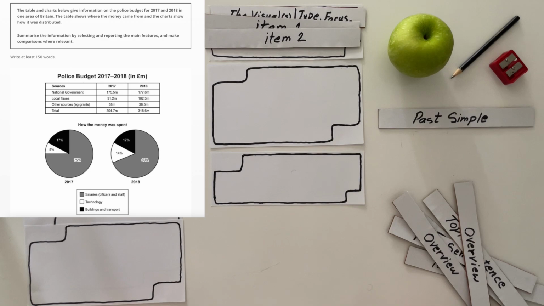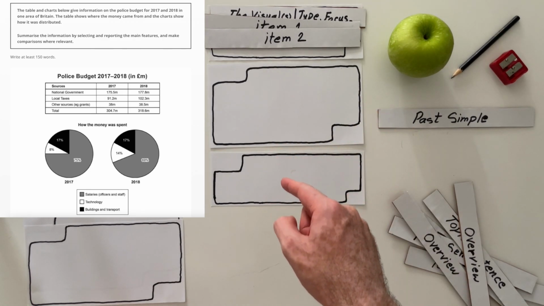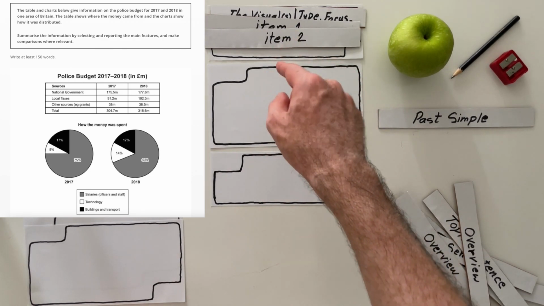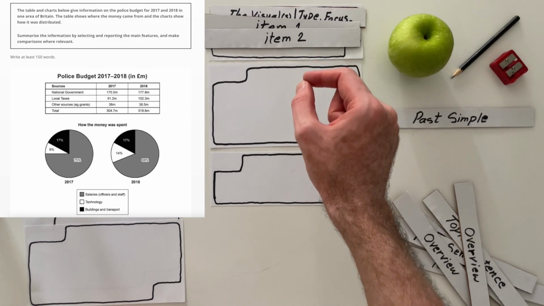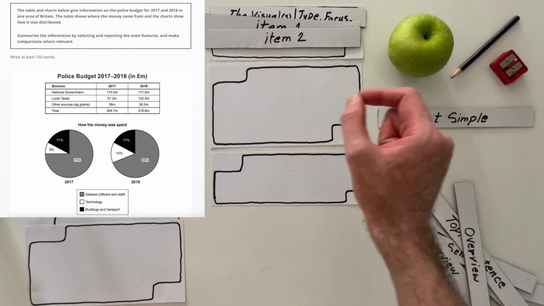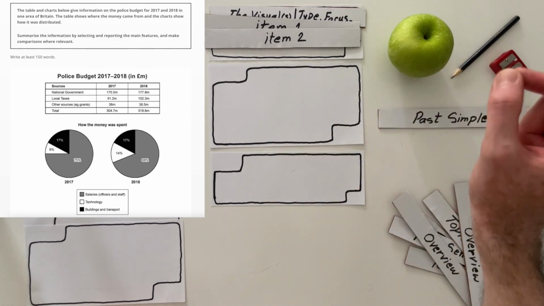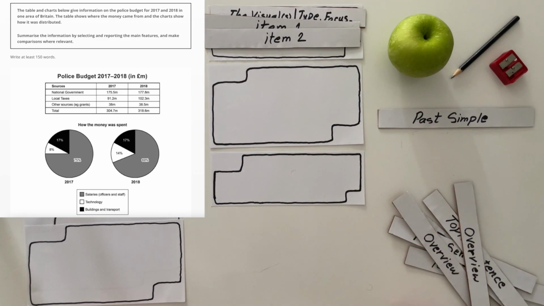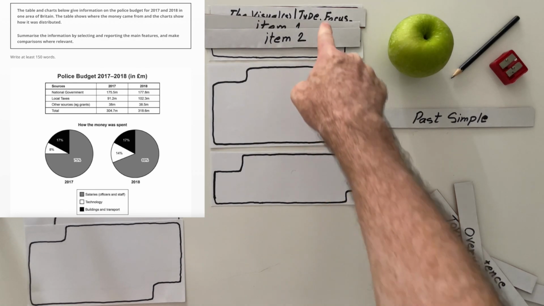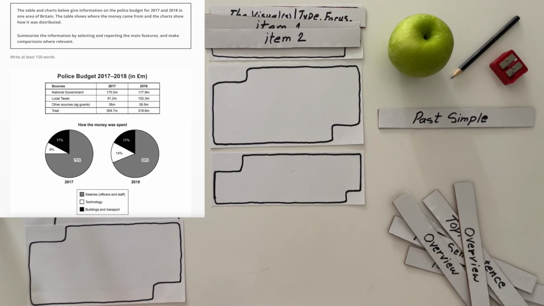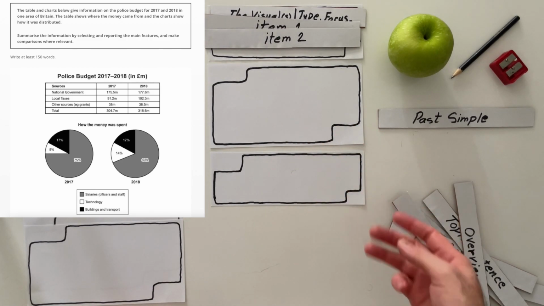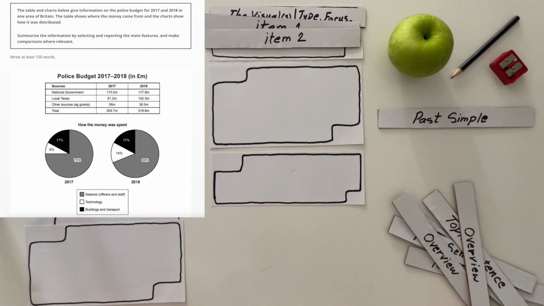What are the years? Again, 2017 and 18. You don't have to say again in 2017 and 18. You can say in the same years. That would be something to avoid repetition. You can also continue by saying the focus is, there are 3 main categories: salaries, technology, and building and transport.